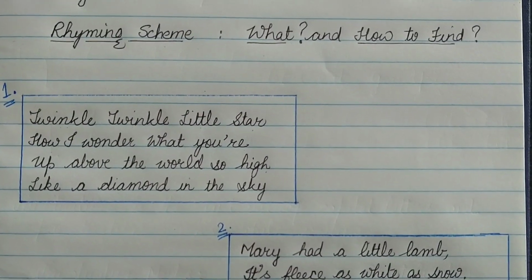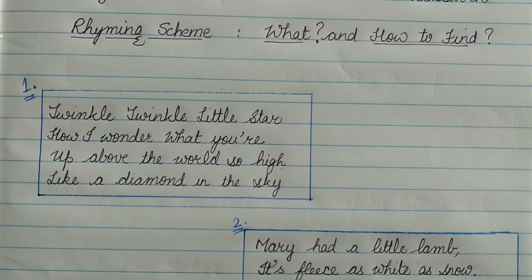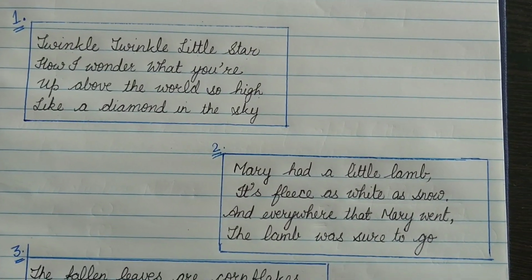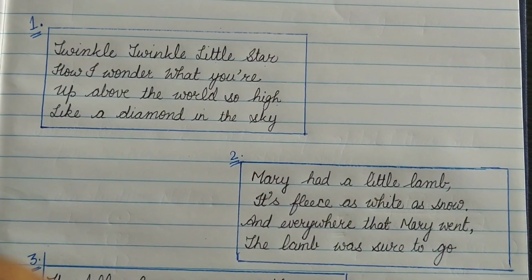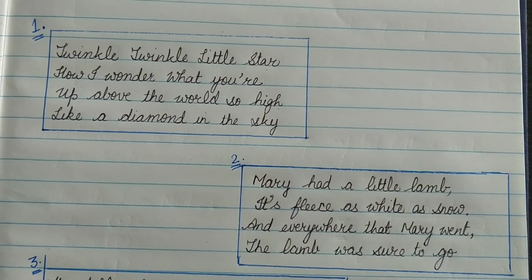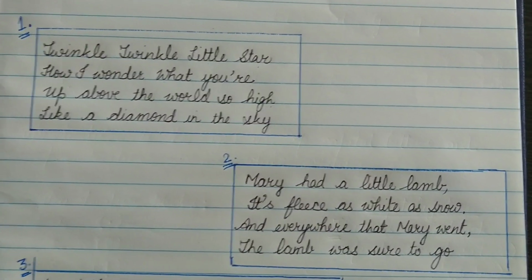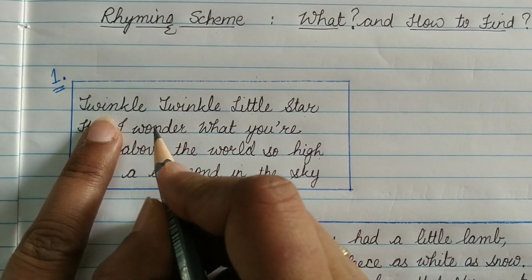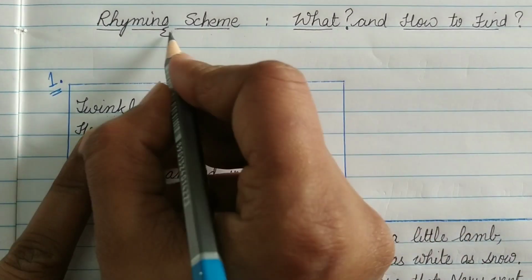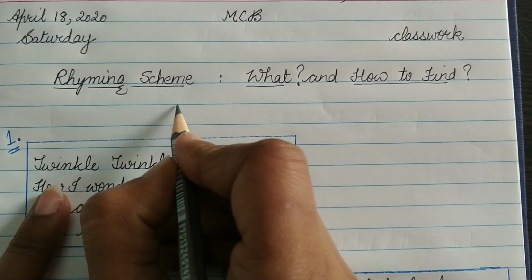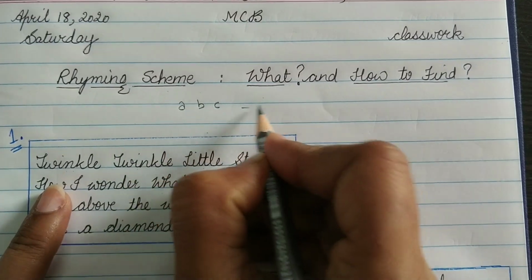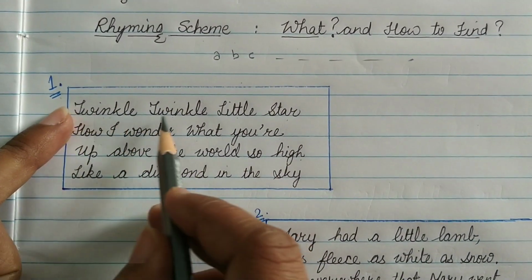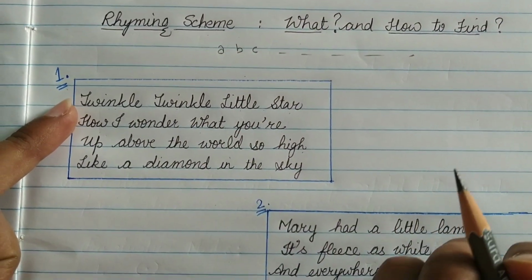Rhyming scheme is the repeated pattern of rhyme, like rhyming pairs. Okay, if there is some rhyming in that poem and that pattern is repeated, that poem is considered to have some rhyming scheme. Now look here before you understand it properly. How to identify rhyming scheme? A rhyming scheme is always represented in letters A, B, C, and so on. Right? So let's see, does the first example, Twinkle Twinkle Little Star, have a rhyme scheme or not?